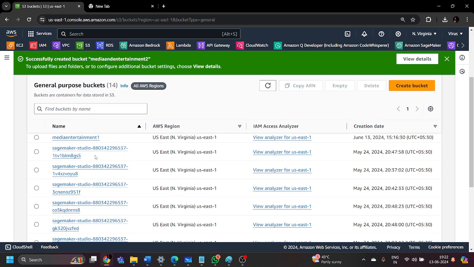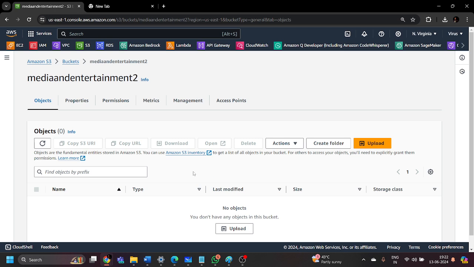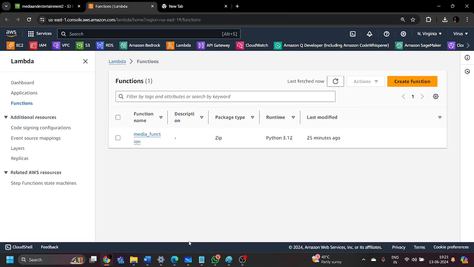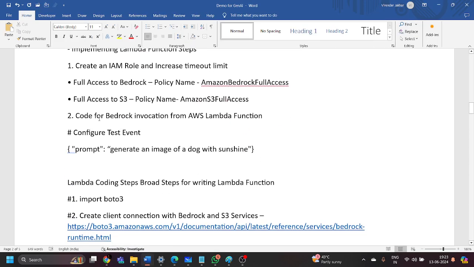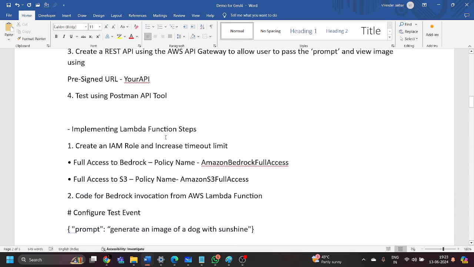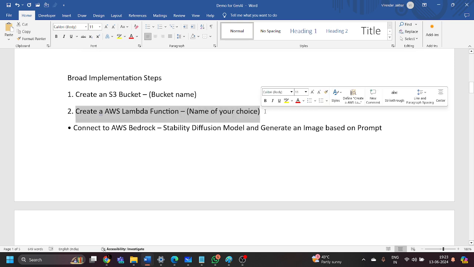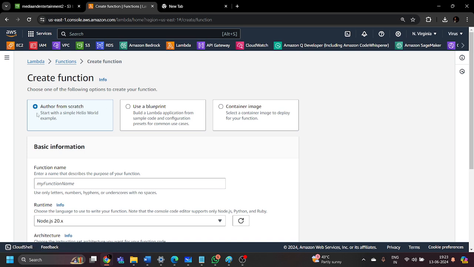Now, as you can see, this media and entertainment 2 bucket has been created by AWS. And now let's move towards the next service, which is the AWS Lambda service. Let me open this in another tab. Now we need to create a Lambda function. As you can see, first we have created the Amazon S3 bucket, and now we need to create an AWS Lambda function, right? So let's click on this create function.